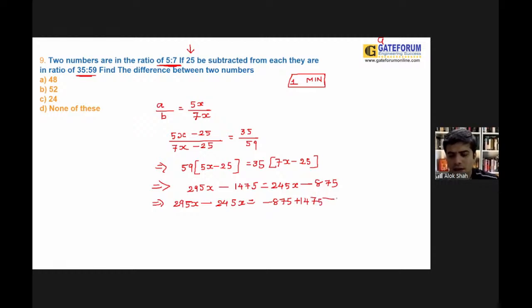So the first task: 1475 minus 875 gives you 600. Again, 295 minus 245 gives you 50x. So the value of x could be 12.